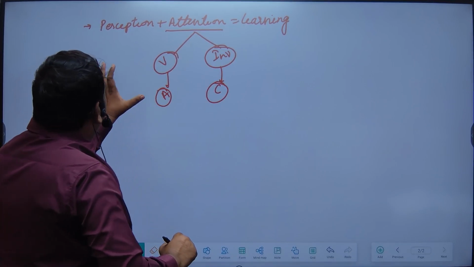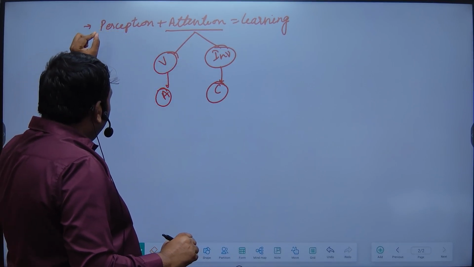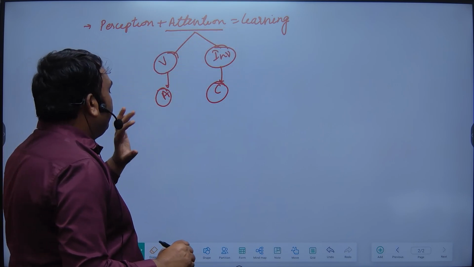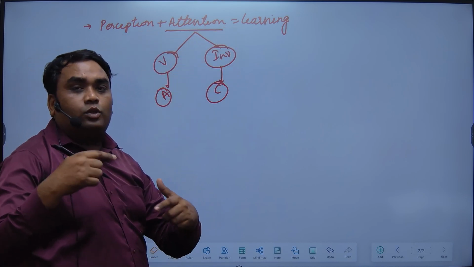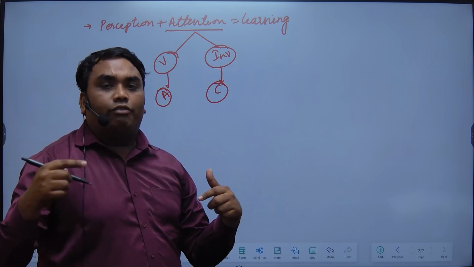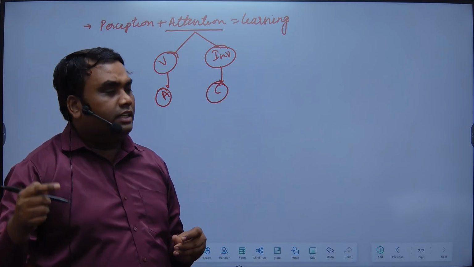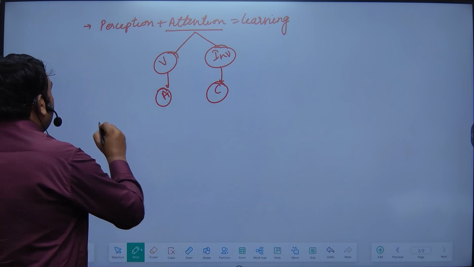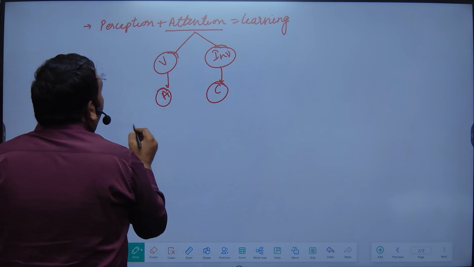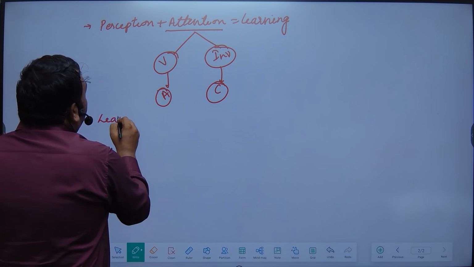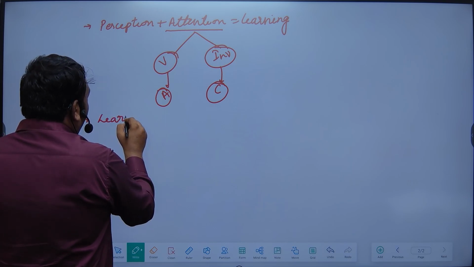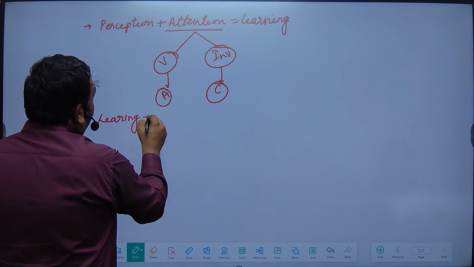So without perception and attention, learning will not be created, right? While we deal with learning in detail, we will understand how learning forms and what the rules and protocols are. Similarly, here is learning plus rehearsal.